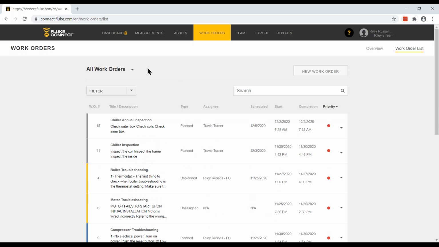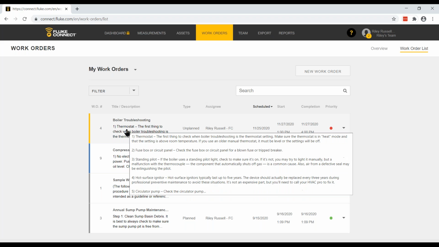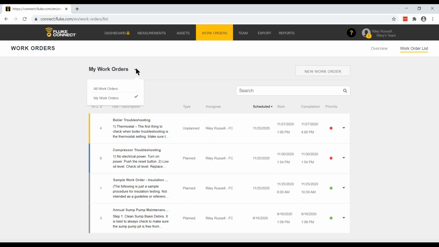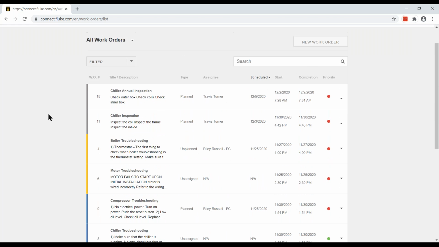So remember, I also have the ability here, right now I'm looking at all work orders, but I can focus just on my work because in addition to being the team lead, I'm a technician. So after I've done my management responsibilities, I might want to toggle over to my work orders. And here I can see just the 4 work orders that are assigned to me. 2 have been completed, 1's open, and 1's in process. Let's go back to the all work orders view. So now we can see we've got all the work orders again.